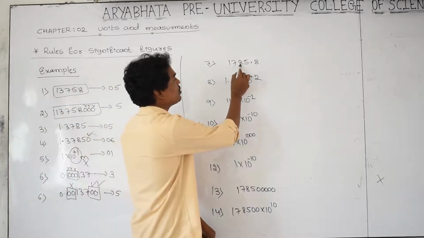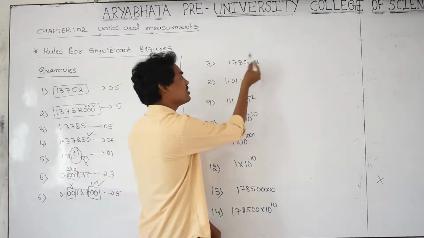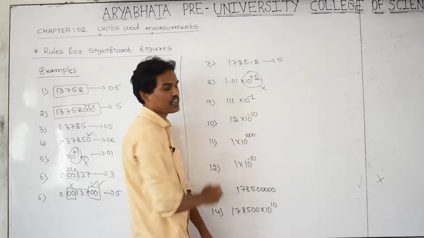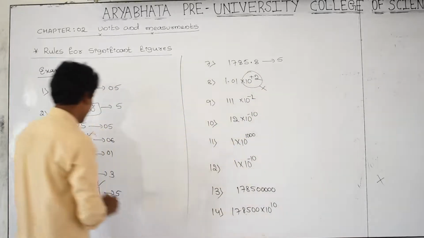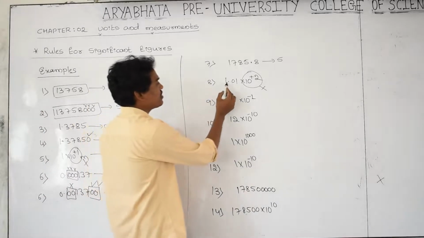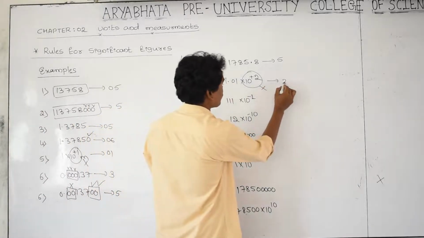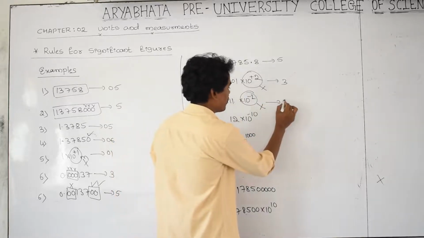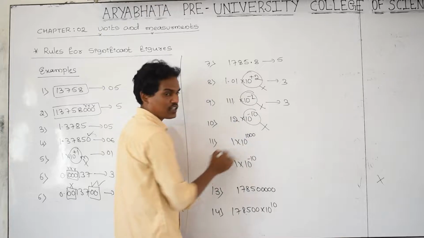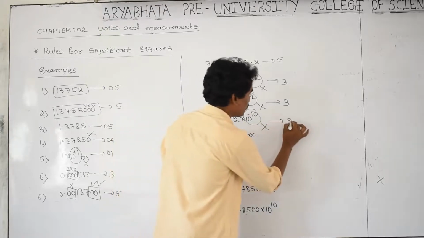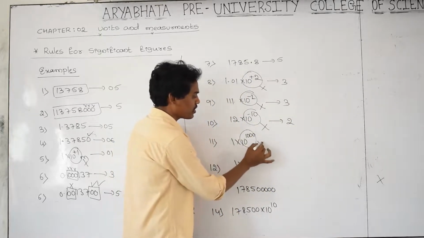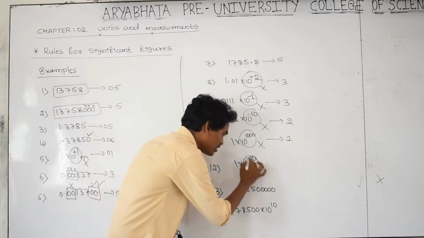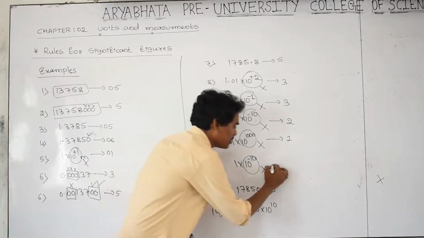And go to the next one here. This is 1, 2, 3, 4. This is 8. If the point is there, then consider all are significant. Then here powers, don't consider the powers in order to express the significant digits. For example, we have discussed here. Then how many significant digits? 1, 2, 3. Answer is 3. And again power is there. Remove it. How many significant digits? 1, 2, 3. Answer is 3. And here power is there. Don't consider the power. How many? 1 and 2. 2. And here power is there. Don't consider the power. How many? Answer is 1. And again here power is there. Don't consider the power. How many digits are there?